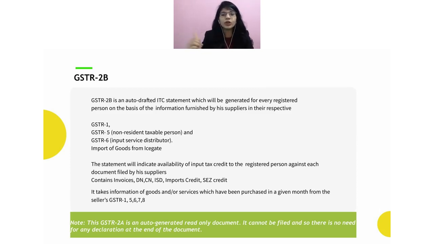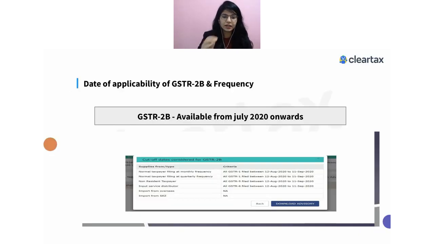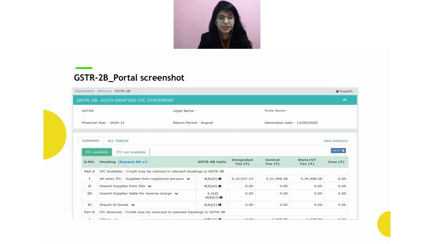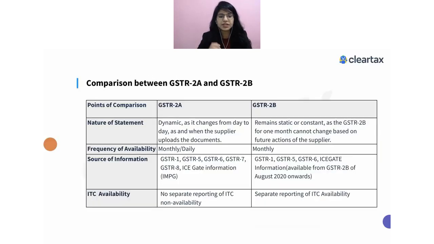So when you download your May 2B, then you will be able to see the document. So that's the one big difference between 2A and 2B. Second important point, let's go to the slide where I talk about the differences. Second important point is, as I told you, that 2A.